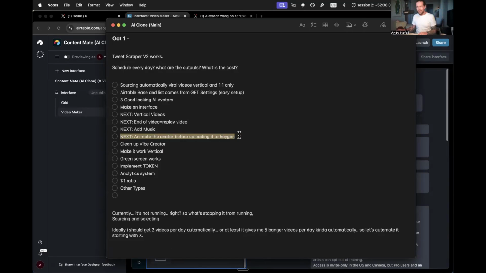The next one here: animate the avatar before uploading to HeyGen. So I tried to do that through Kling. I basically pasted myself and then I put a new shirt on, like a suit, but it didn't actually work so well. So I think still doing the avatar yourself, if it's of yourself, of course, like your own self. But if you have an avatar, like your avatar, but not a clone of yourself, you can use that as well. So this could easily be one of your HeyGen avatars that you have looking really nice, even a cartoon or something like that.